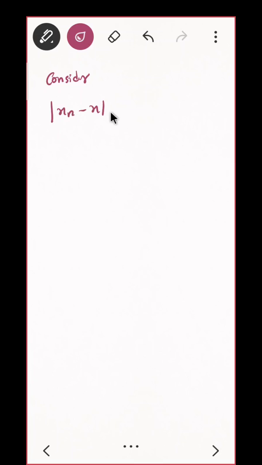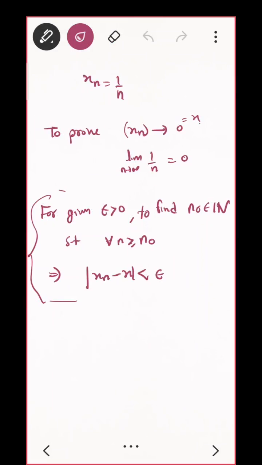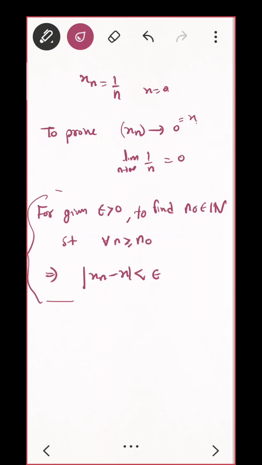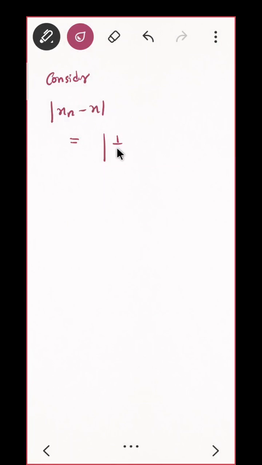So what is my xn and what is x? In our case, xn is 1 by n, and x is 0. So it is 1 by n minus 0, which is actually just 1 by n.